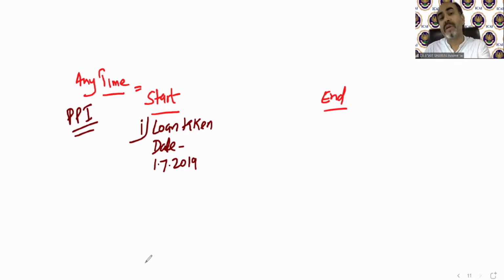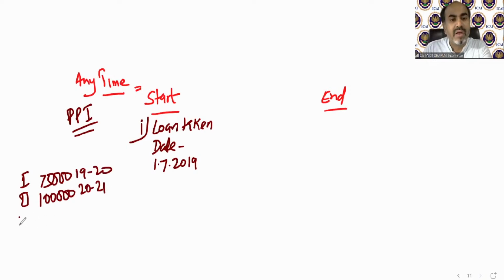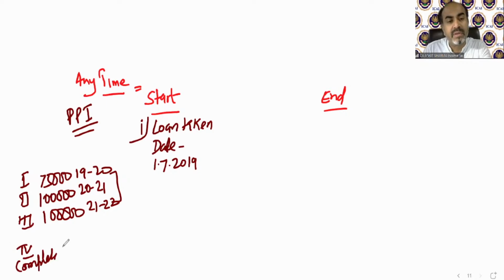Why do we need to calculate it? Because we have paid interest of 75,000 in the first year, in the previous year 20-21, this is for 19-20. And again, we have paid 1 lakh rupees, that is 21-22 interest to the bank. But we did not claim deduction of this. In the fourth year, in which the house was completed, this full 1 lakh falls under the current year interest heading. So this interest has been claimed under income from house property. But these three interests have not been claimed yet because they belong to the pre-construction period.